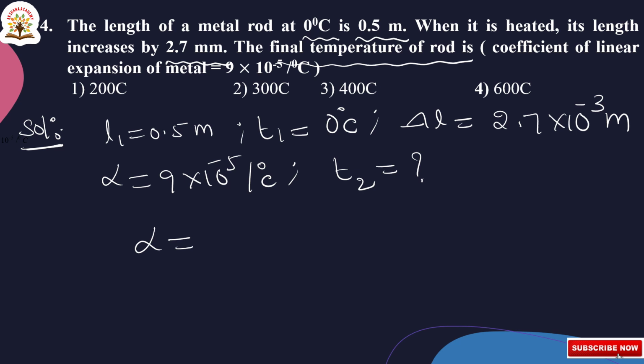Alpha, the coefficient of linear expansion, alpha is equal to L2 minus L1 by L1 into (T2 minus T1).